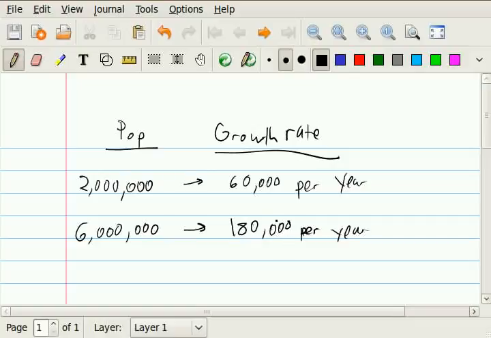So we would have to be able to handle not only a bigger population, but a bigger growth rate. And again, that's something we see with exponential growth, that the growth rate is proportional to the size. So if the population doubles, the growth rate is going to be twice as big as well. Okay.